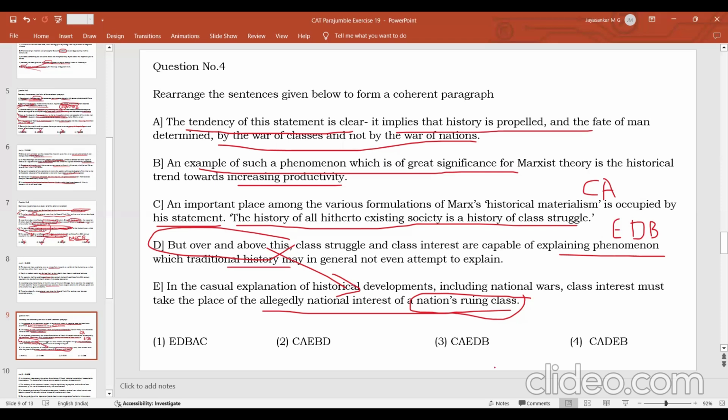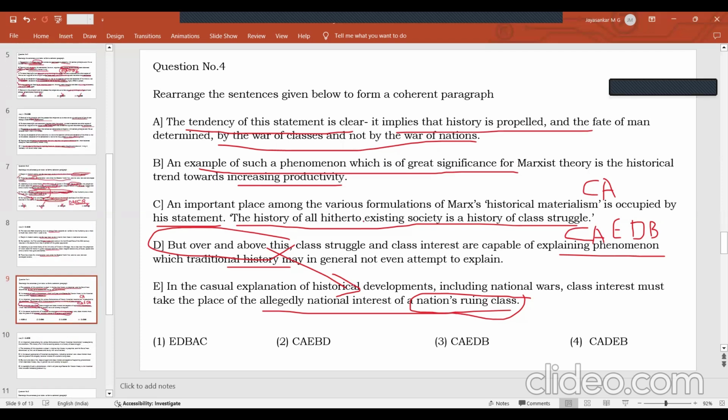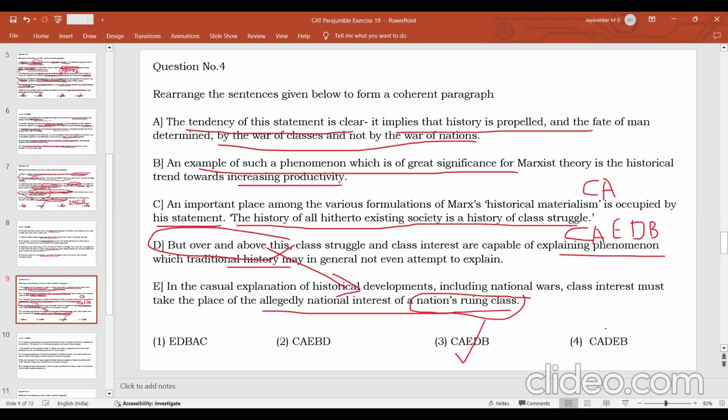How to connect it? Very clearly, first we talk about CA. CA means first we talk about the Marxist theory on class struggles. The history of man is a history of class struggle, and it is very clearly indicating that war of classes, that is, the fate of man, is determined by war of classes, not by war of nation. This is further endorsed by this statement, where history also tells us that nations' war is determined by this one. All right. So CAEDB becomes the very clear answer.